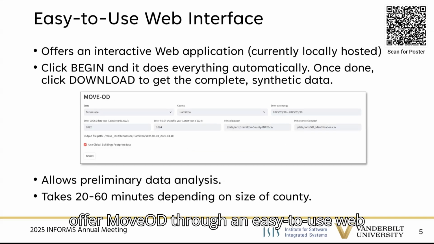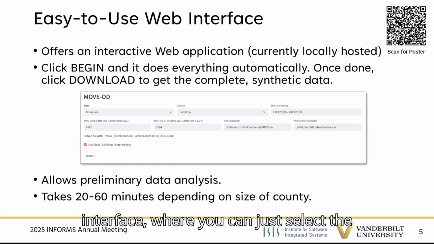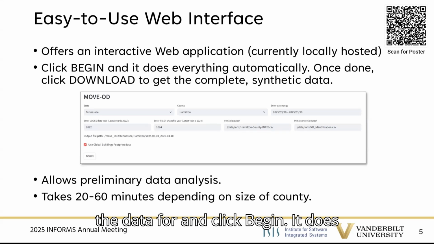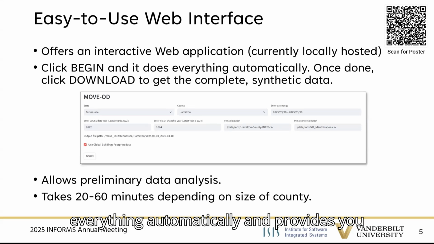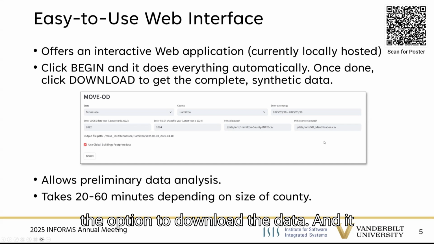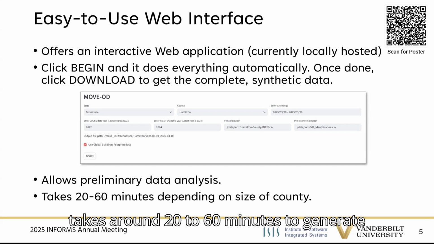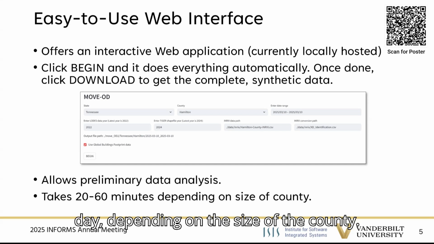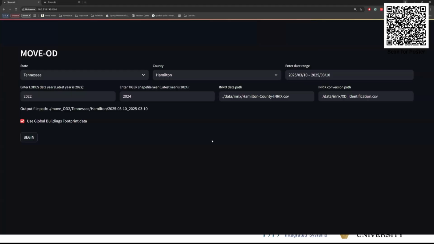We offer MoveOD through an easy-to-use web interface where you can just select the US state and county you want to generate the data for and click Begin. It does everything automatically and provides you the option to download the data, and it takes around 20 to 60 minutes to generate the data for the entire county for each day, depending on the size of the county.